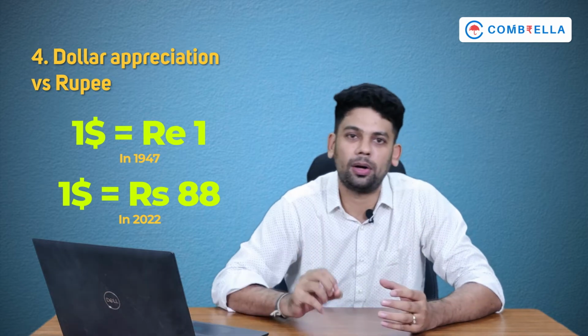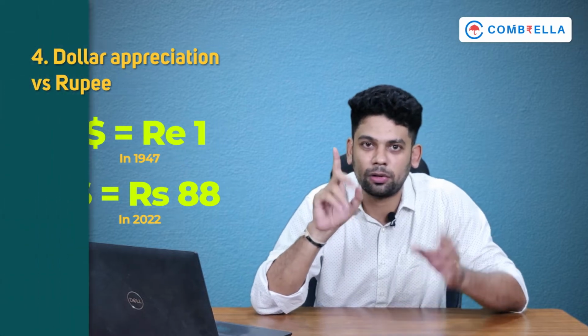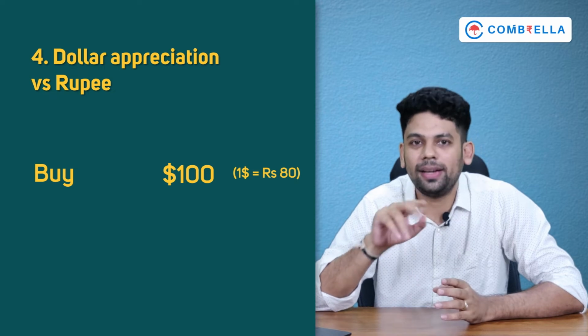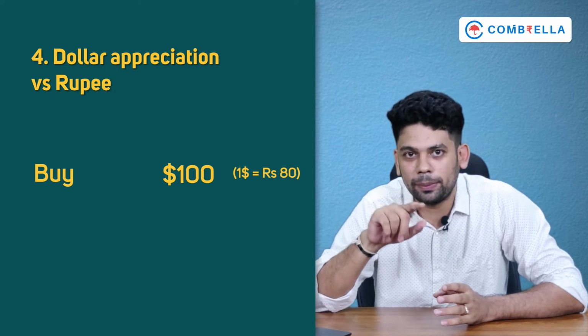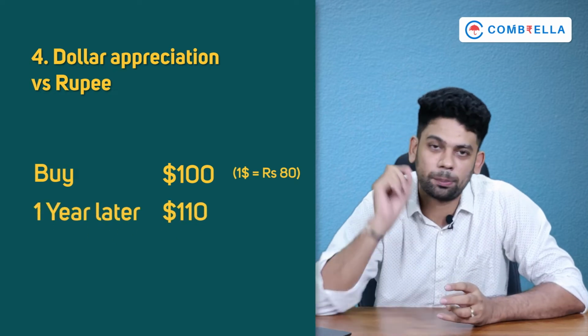Let me give you a small example. Suppose today you invest in one share of a US company at $100, and 1 year later the price of that stock becomes $110. So what is your return? 10%.